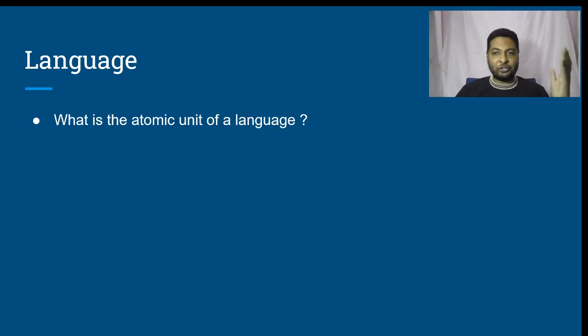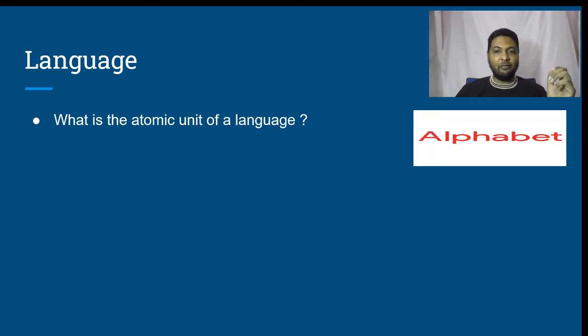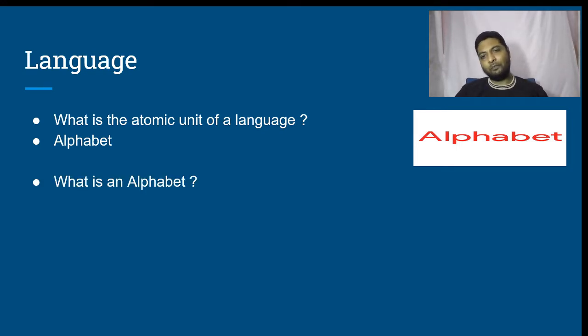What is the most basic atomic unit of a language? The atomic unit means the unit which cannot be broken down further. If we reason, we understand that it's an alphabet. The next question, therefore, is what is an alphabet?